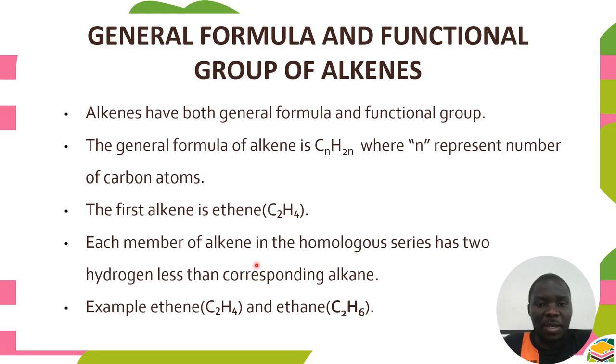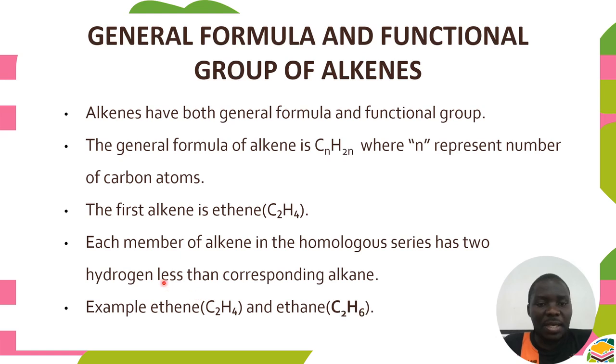Each member of the alkene homologous series has 2 hydrogens less than the corresponding alkane. What do we mean? For example, the chemical formula of ethene is C2H4, so we have 2 carbons and 4 hydrogens. For the alkane, we have ethane, C2H6, which has 2 carbons and 6 hydrogen atoms.